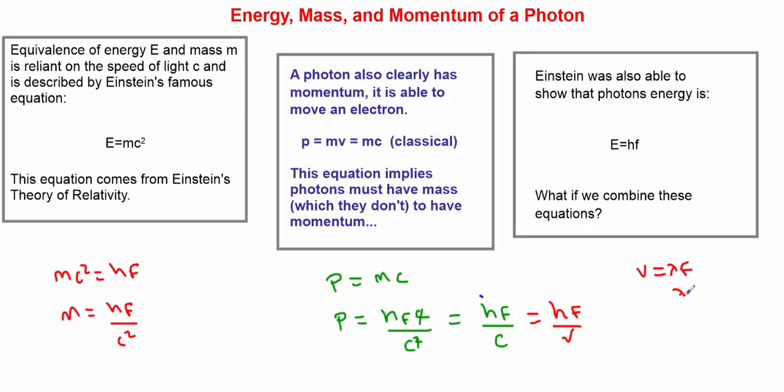Well, we could therefore replace v divided by f, or f divided by v, and invert that to show that the momentum of a particle is h over lambda as well. So really these equations are all equal to each other and they all are describing the momentum of a photon.